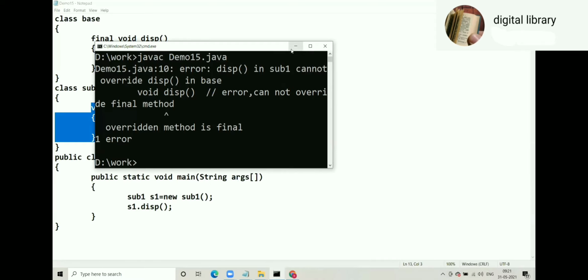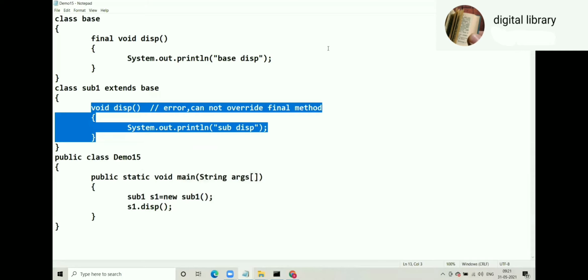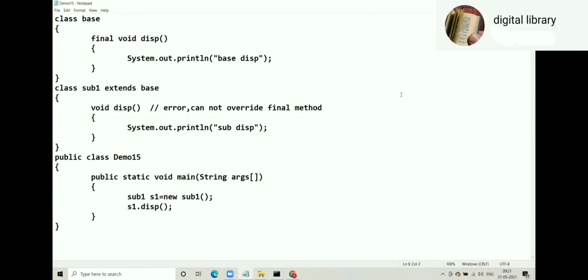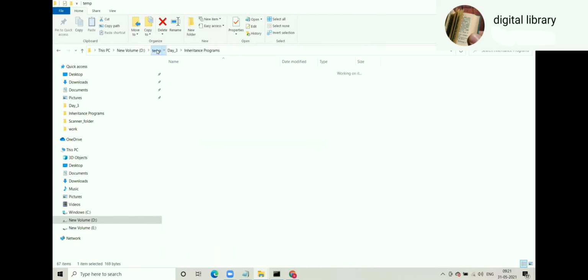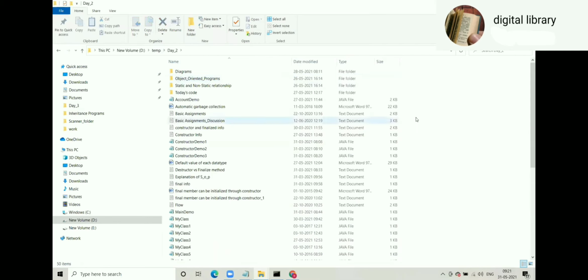Cannot override final method. So can you repeat these 5 places of the final keyword? I have already given it in day 1, day 2. Final keyword can be applied at 5 places.